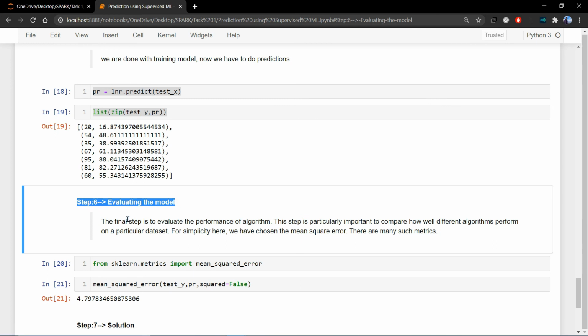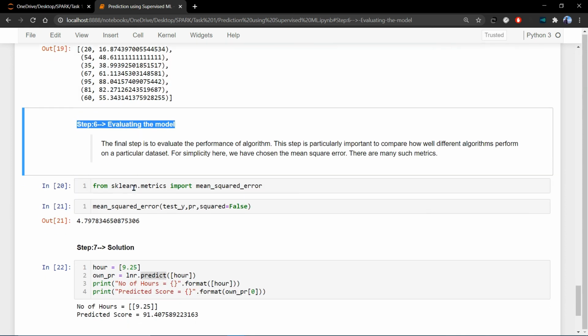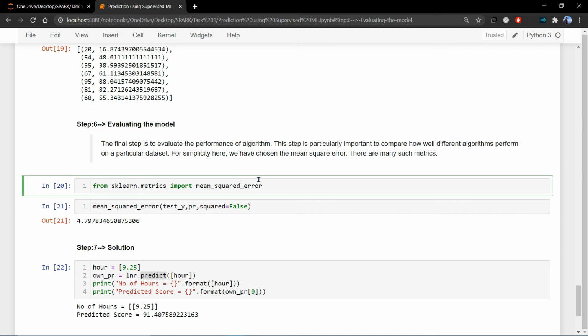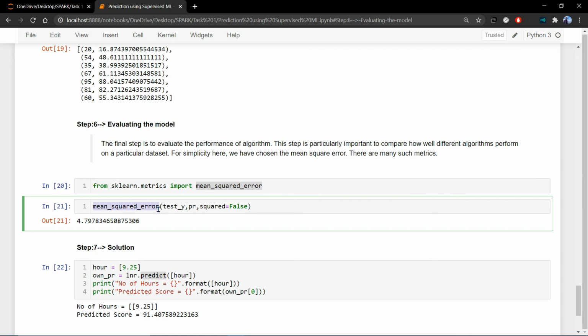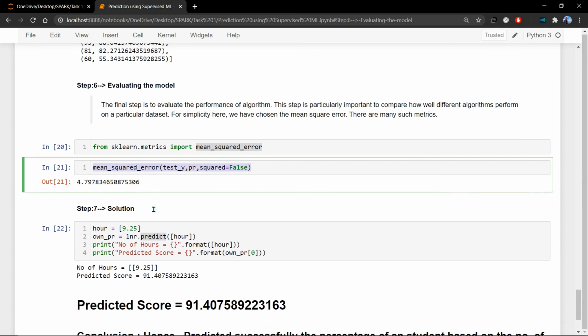Evaluating is the final step, in which we are going to find the mean squared error. For that we import the mean squared error part of sklearn. So we imported that and computed the mean squared error. Here is the formula of the mean squared error, and here we got our value.